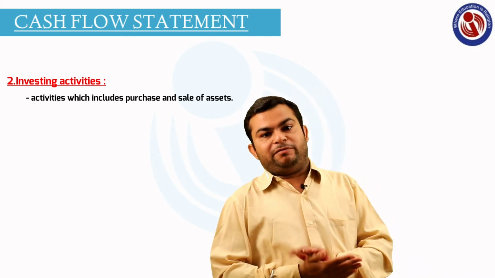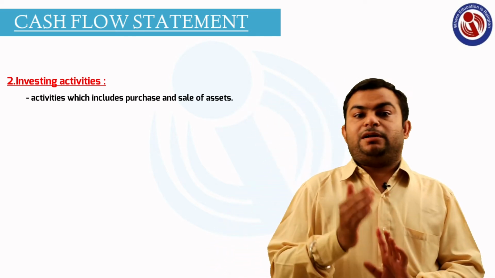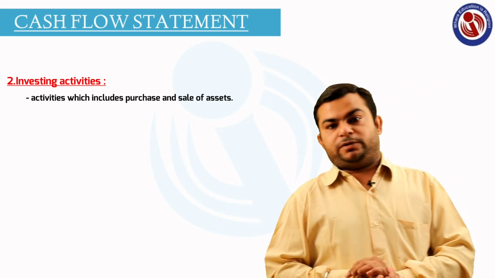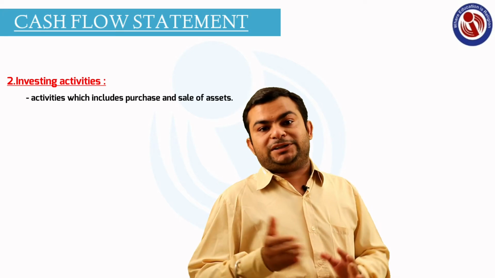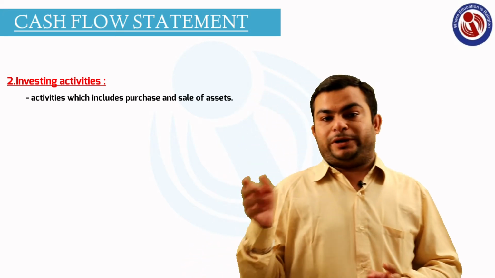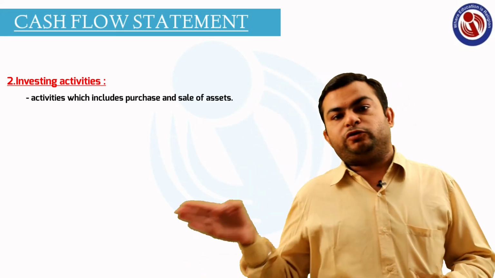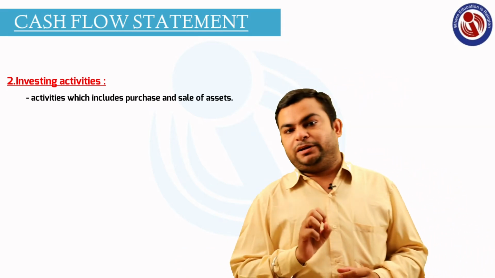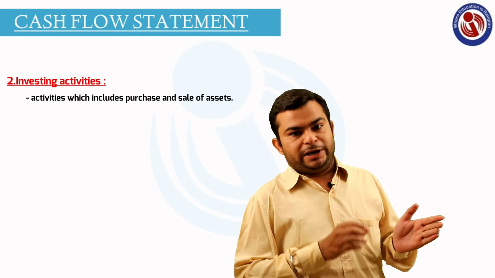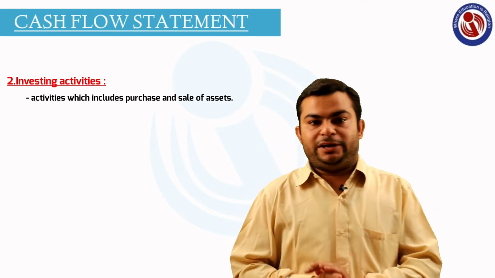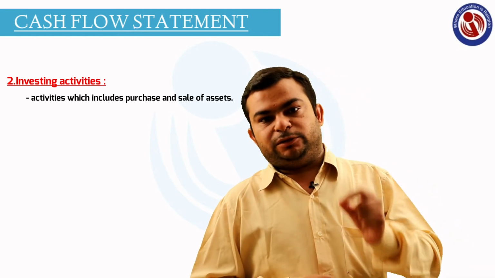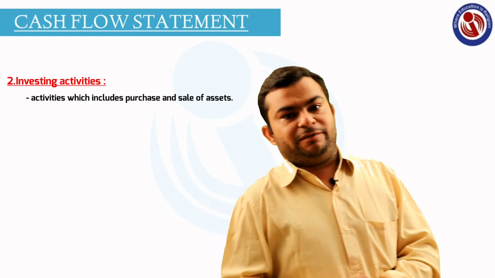In the same way, if we purchase any asset, for example land, building, machinery, furniture, stock, we are supposed to pay money. So at that time cash will go out of the business, so that will be recorded as a cash outflow. When we receive money, that will be recorded in cash inflow, and when we pay money, that will be recorded in cash outflow. All the assets will be recorded in the investing activity.